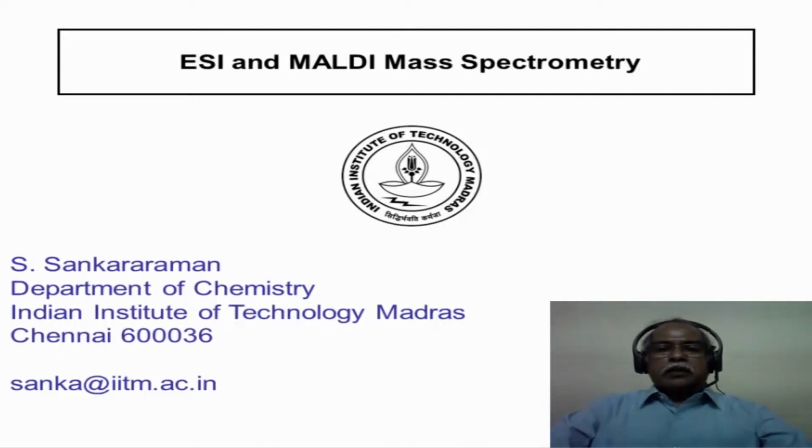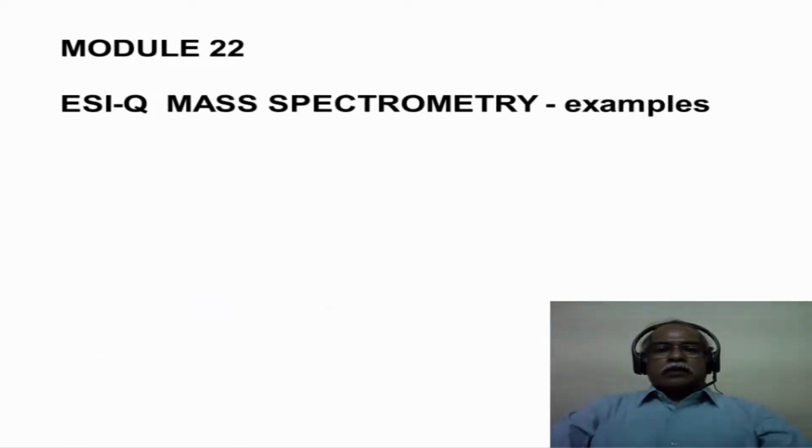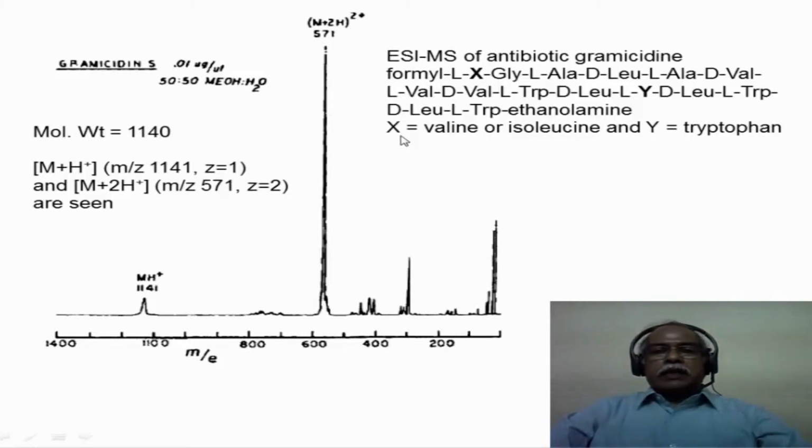We will continue with electrospray ionization mass spectrometry in this module also, giving examples from biomolecular systems where you have large proteins and peptides being analyzed by the mass spectrometry technique. So this is again, we are going to talk about examples of the electrospray ionization, a quadrupolar type of mass spectrometry in this particular module. Let us start with an antibiotic called gramicidin.